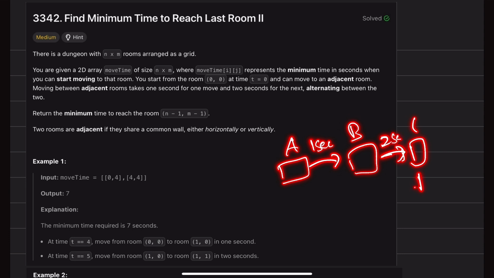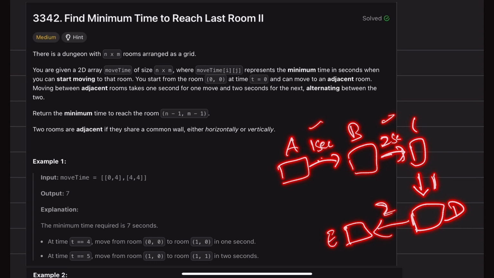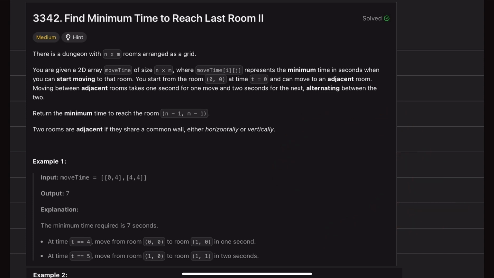And then if you again go to some room D, it will again cost you 1 second. And if from there you move to another room, it will cost you 2 seconds. So the cost alternates between 1 and 2. First it will be 1, then 2, then 1, then 2. Return the minimum time to reach the room (n-1, m-1).